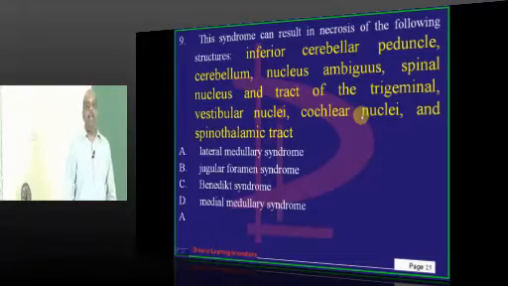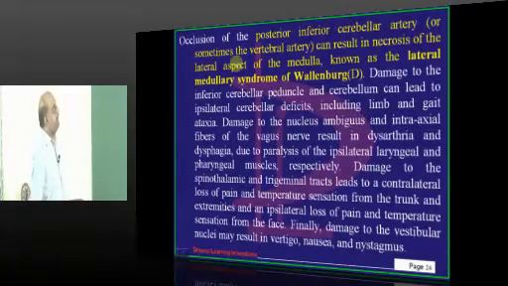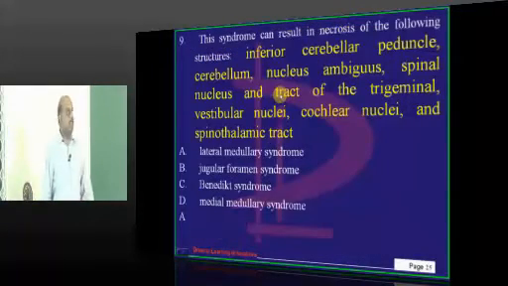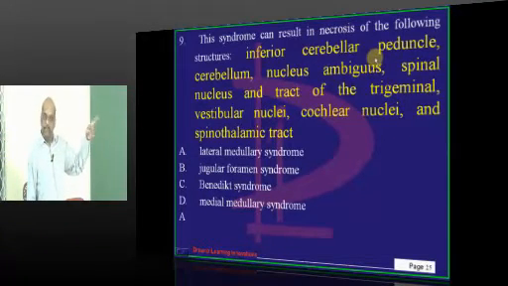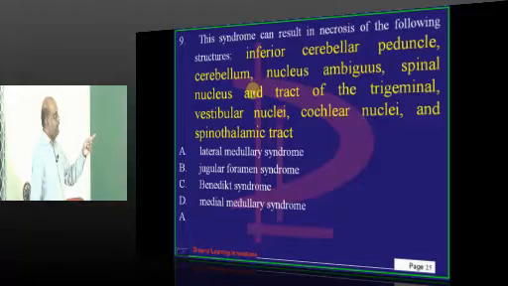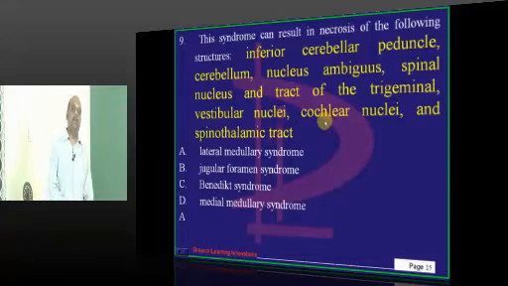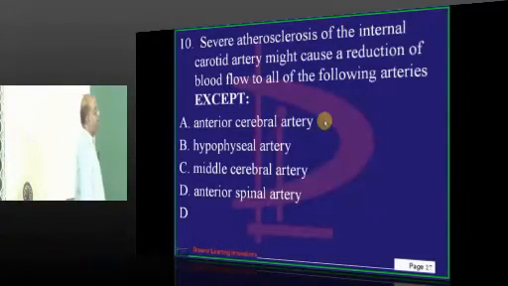Now, what is meant by lateral medullary syndrome of Wallenberg? You all know very well. It is the posterior inferior cerebellar artery occlusion, which leads to the development of the lateral medullary syndrome, and typically that involves the inferior cerebellar peduncle, cerebellum, nucleus ambiguus, spinal nucleus of the fifth cranial nerve, vestibular, cochlear, and spinothalamic tract. All of them are typically involved in the case of the lateral medullary syndrome of Wallenberg, is what needs to be fundamentally remembered.